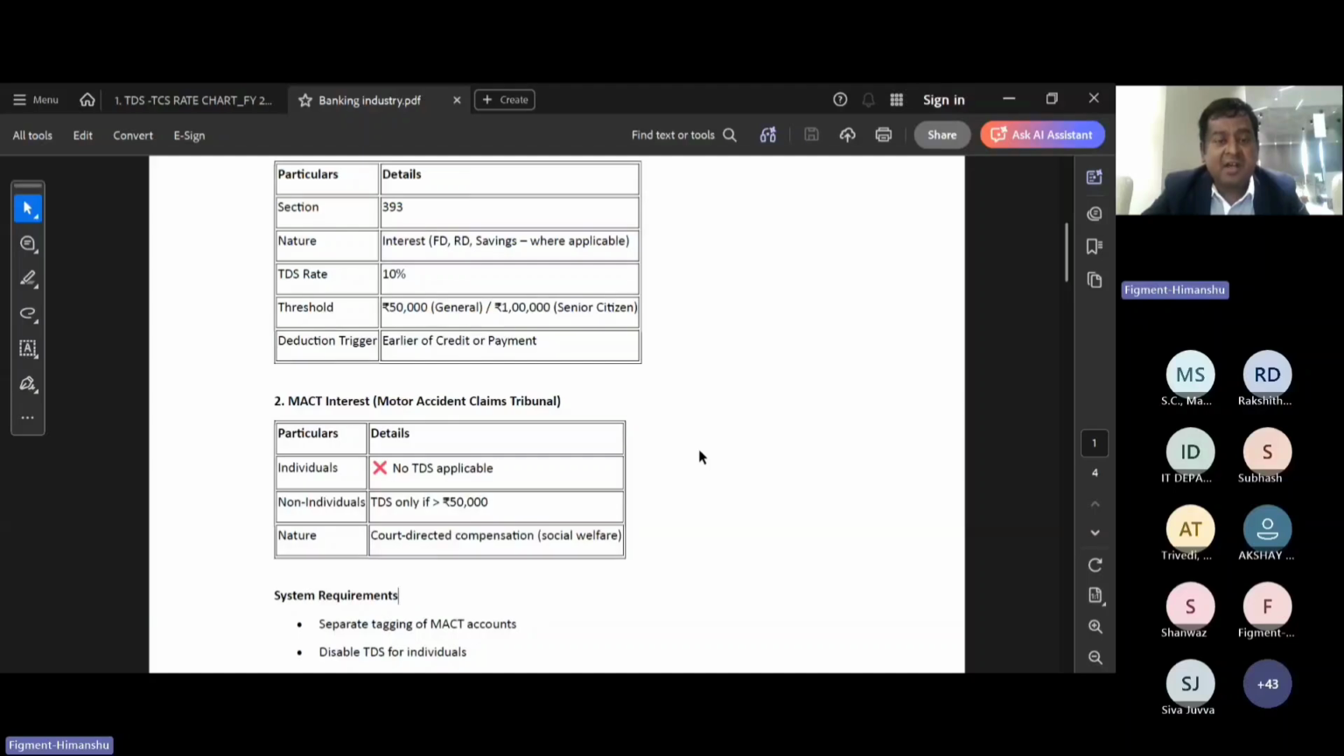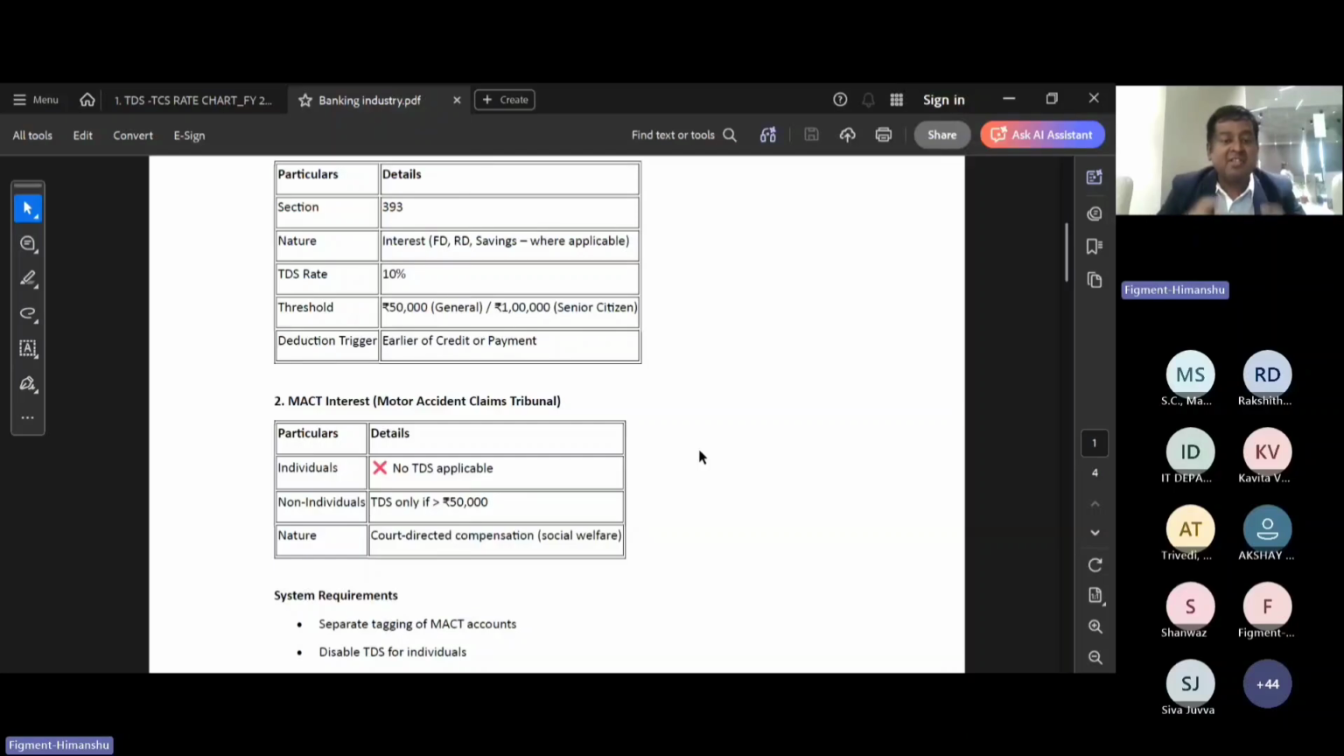Previously, it was a very cumbersome process for the banking industry to deduct the TDS on the MCAT interest portion, because previously, unless and until the case had been decided, the TDS had to be reported under the PAN not available category only. Right now, this clause has been removed for the individual cases. Currently, for the MCAT interest, the motor accident claim interest component, for the individual cases, the banks and the insurance companies, because these are the two industries where this MCAT interest is applicable for most of the scenarios, there is no TDS applicable for the individuals.